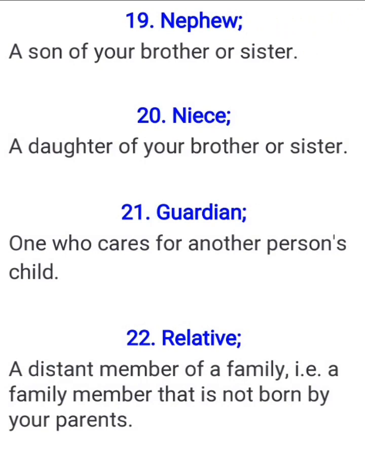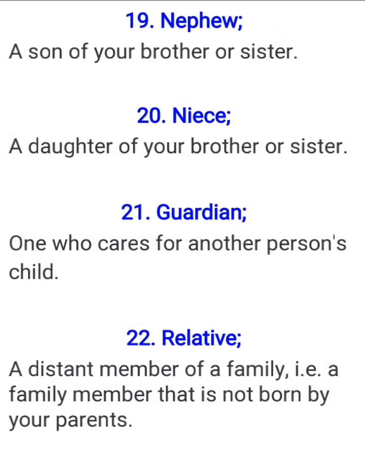Then we have relatives. A relative is a distant member of a family, that is a family member that is not born by your parents. Yes, a family member that is not born by your parents is a relative. But a family member that is born of your parents is a sibling, whether male or female. So any family member that your parents give birth to is your sibling. But a family member that your parents do not give birth to, as in distant family members, we call them relatives. And so that's that for that.